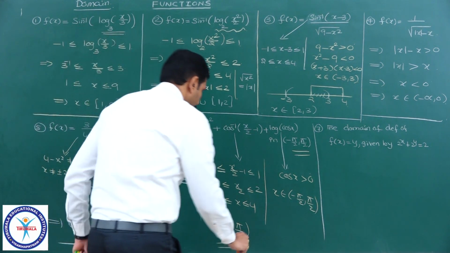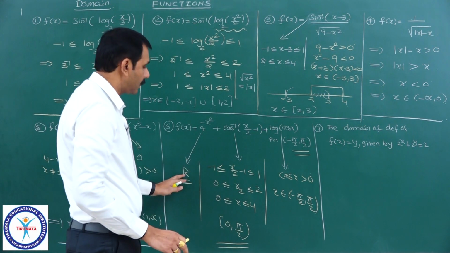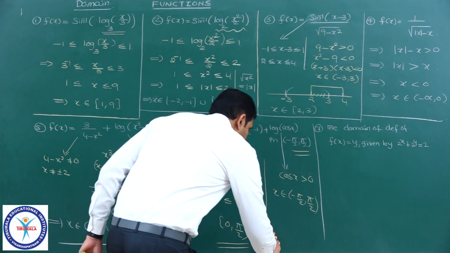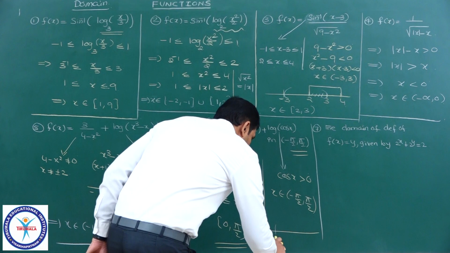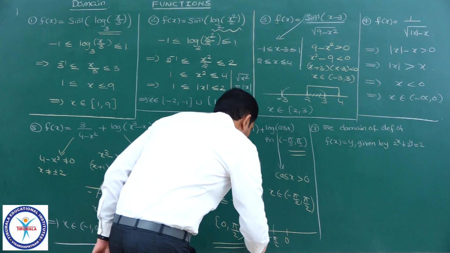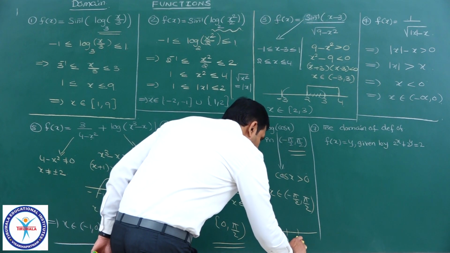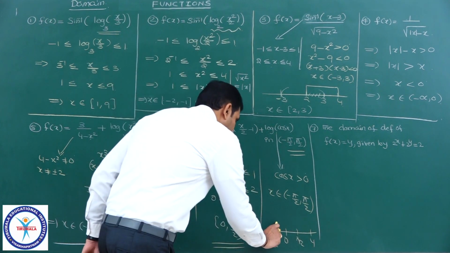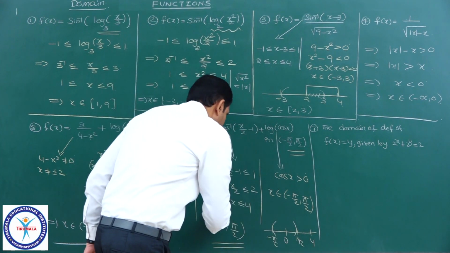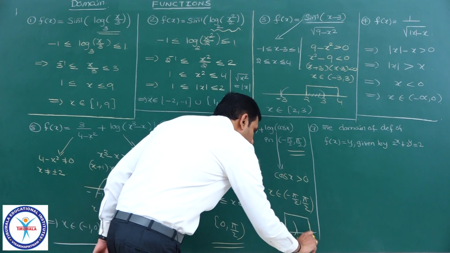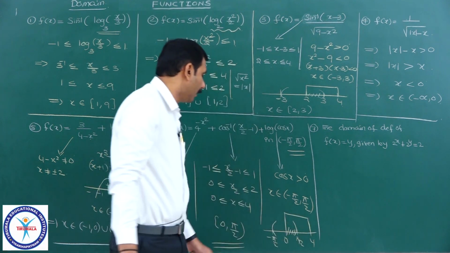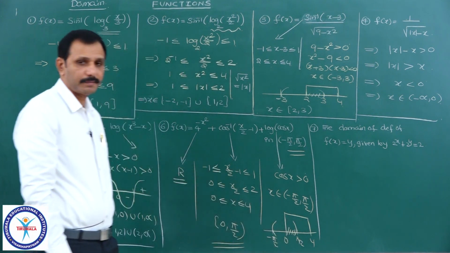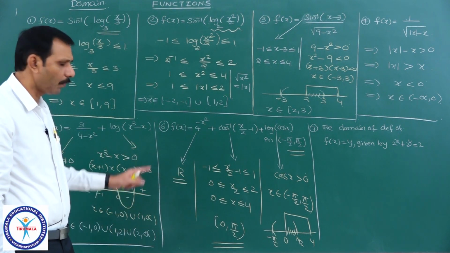See here, complete R, there is no problem with this one, only you need to take care of these two, the intersection of these two. Intersection of these two means somewhere here minus pi by 2 will be there, somewhere here 0 will be there, somewhere here pi by 2 will be there, and somewhere here 4 is there. This is minus pi by 2 to pi by 2 open, and it is 0 to 4 closed. This one, what is the intersection? The intersection is nothing but closed 0 to open pi by 2, I have written. Hope you understood this one.